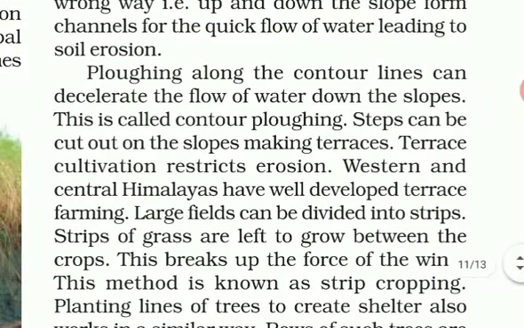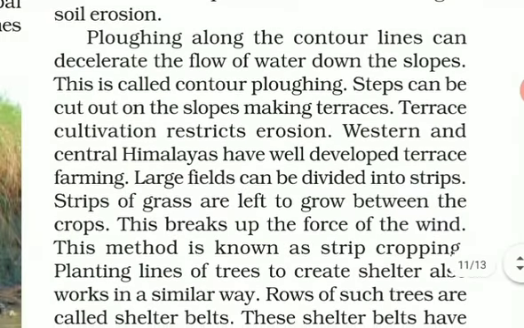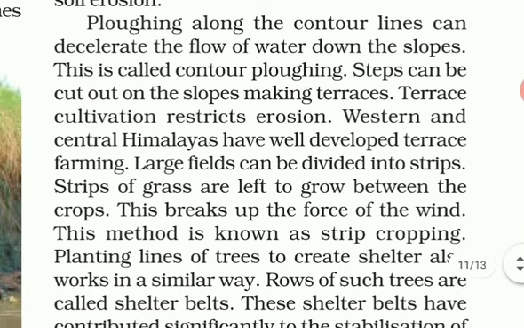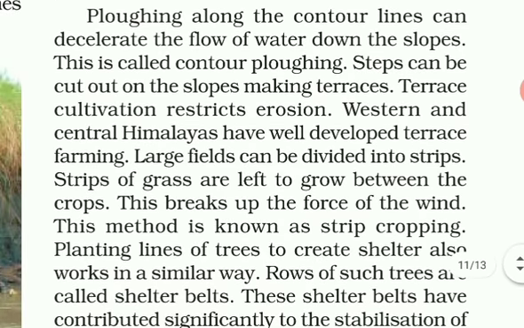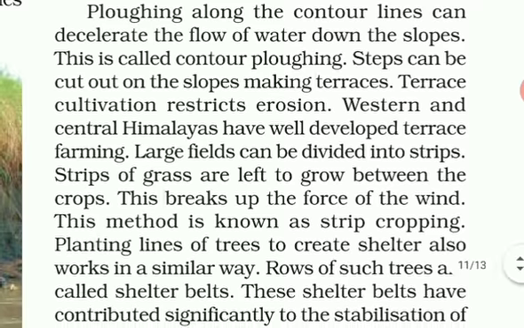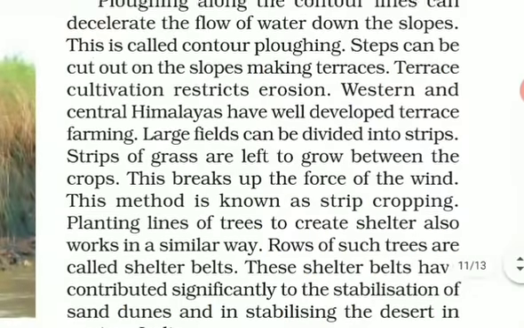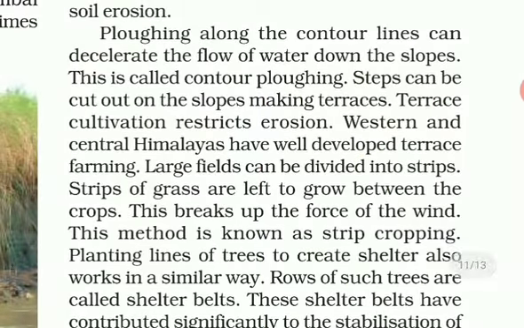Now the important factor that you have to go through is how to stop soil erosion or how to conserve soil. These are the methods which will tell you how to stop soil erosion, that is contour plowing. Slopes of the mountains, we have to plant trees at the edges of the mountain, not vertical, but horizontal.